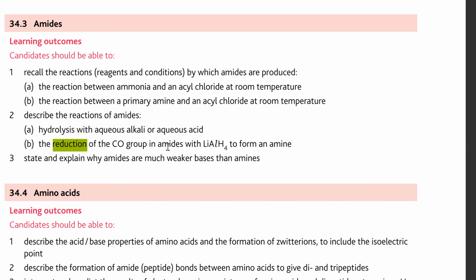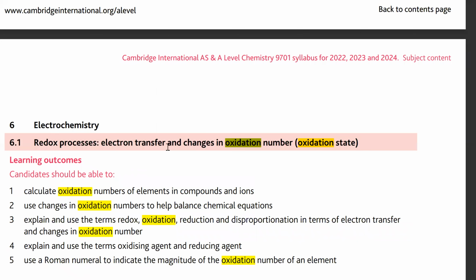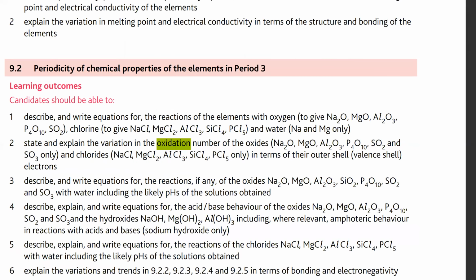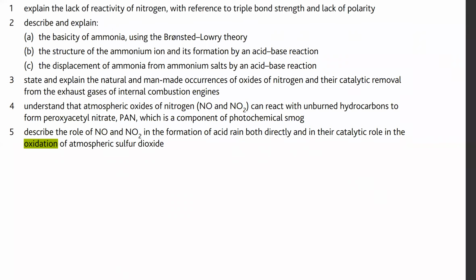We did that as well. The rest is just oxidation, let's go through that as well.